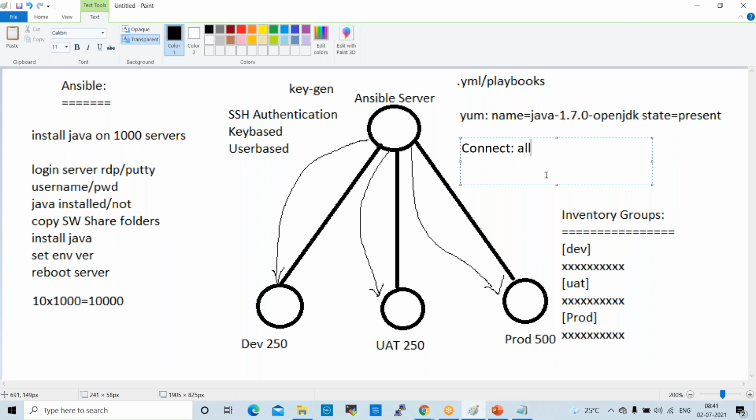Idempotent means, for example, if you want to deploy Java using shell scripting, whenever you execute the script, Java will be installed. But say you want to deploy Java on 10 servers using shell scripts, and one server is not deployed. If you apply the same script again, what will happen? Whatever servers are already installed will be overwritten or removed and reinstalled. So we'll get some issues, right?